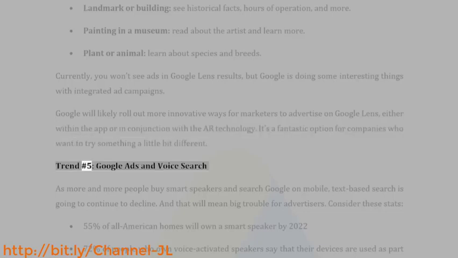Trend number 5, Google Ads and voice search. As more and more people buy smart speakers and search Google on mobile, text-based search is going to continue to decline. And that will mean big trouble for advertisers.